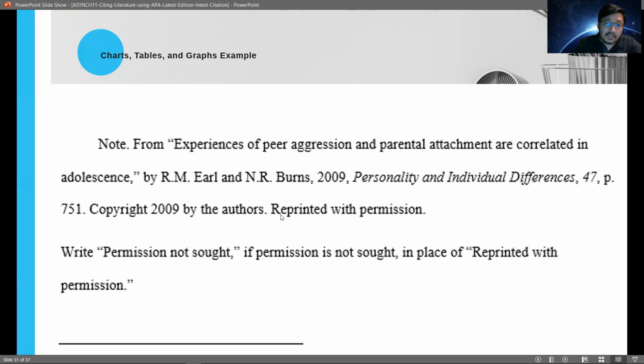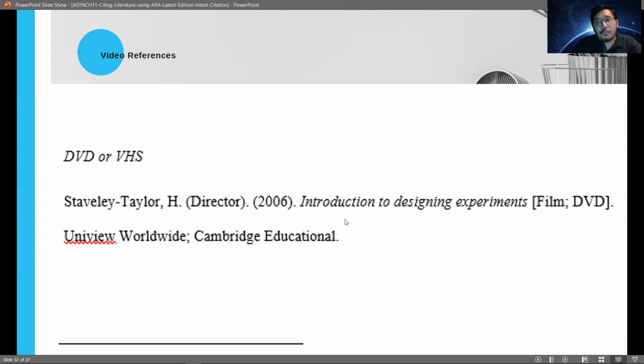If this is reprinted with permission, then you have to state the formal correspondence where you got this from. Now if permission is not sought, then there's no need for you to include a formal correspondence. Now, what if your cited text is from a certain video?